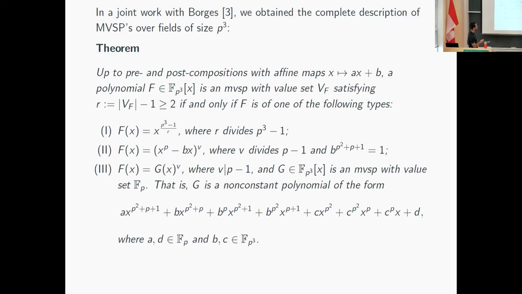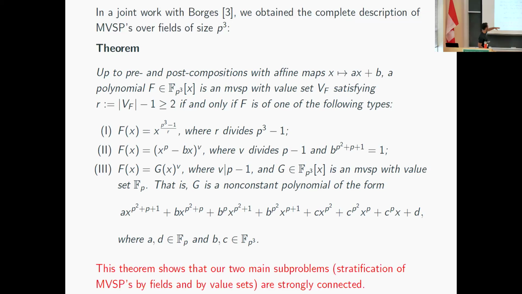So a more recent result in 2021, we were able to characterize all the MVSPs over fields of size p cube, right? So I'm not going much into the details. Basically, the 2 easy families that appear in the case of F_p square also appear, but we also get a new family that relies on taking a power of a polynomial, which is also an MVSP, but now the value set being the subfield F_p, right?